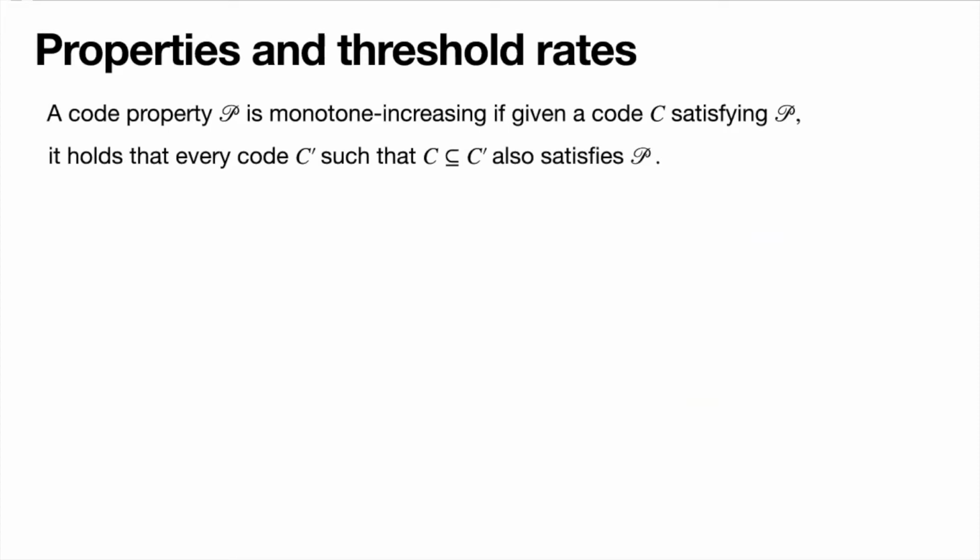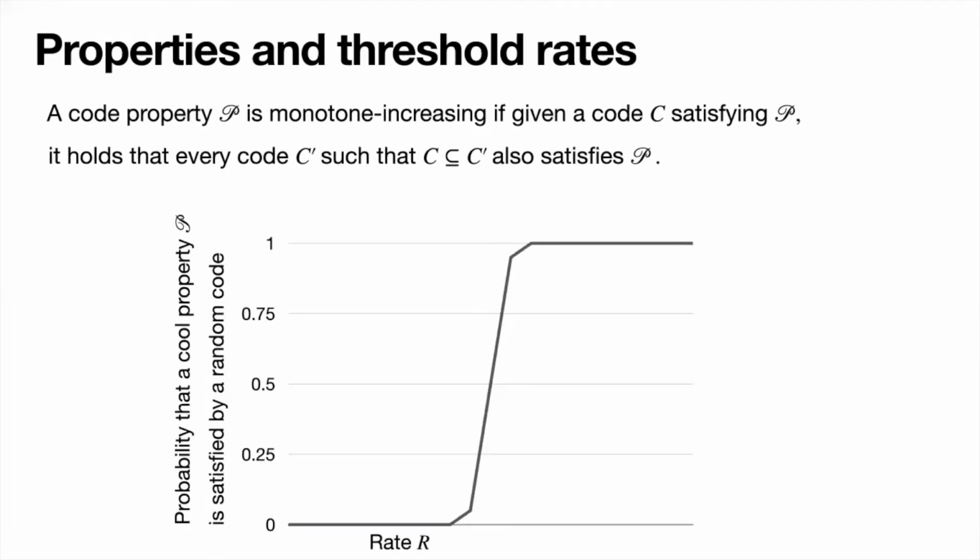We say a code property is monotone increasing if given a code C satisfying P, it holds that every code C prime such that C is a subset of C prime also satisfies P. You can quickly check that not being list decodable is such a property, because if your code is already not list decodable with a small list size, then adding more code words is definitely not going to make it list decodable. For property P, we refer to its threshold rate as the largest rate for which a random code satisfies that property with probability less than or equal to a half.